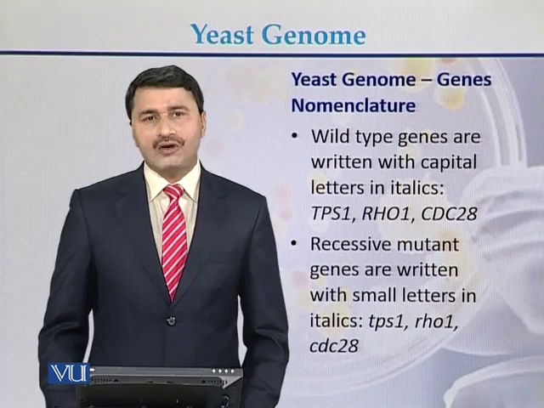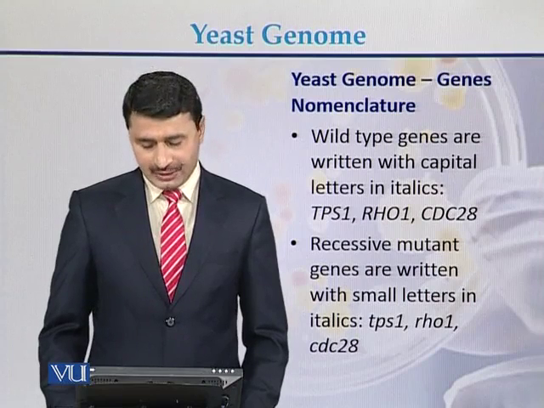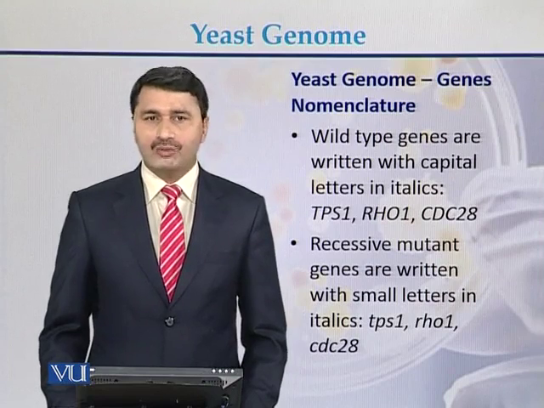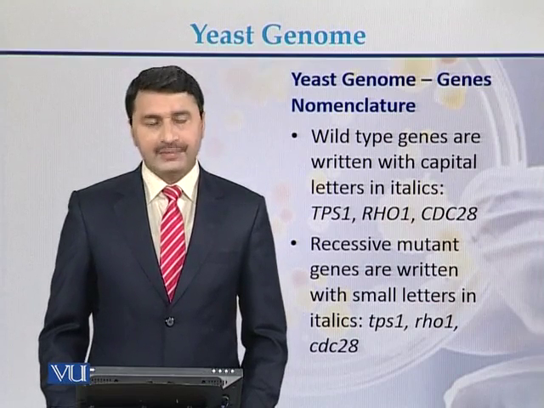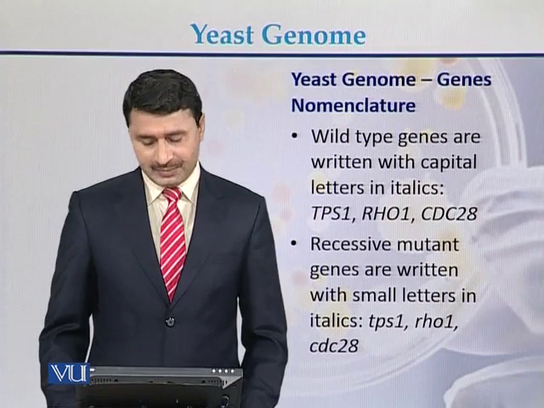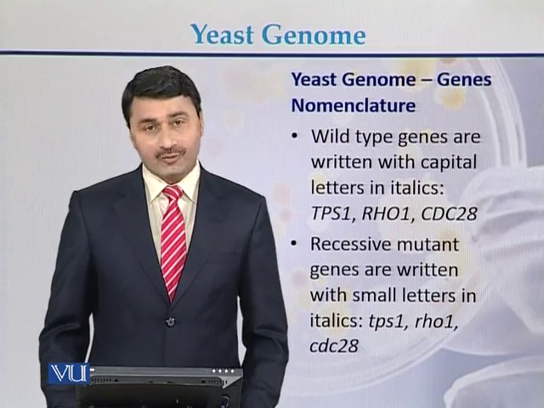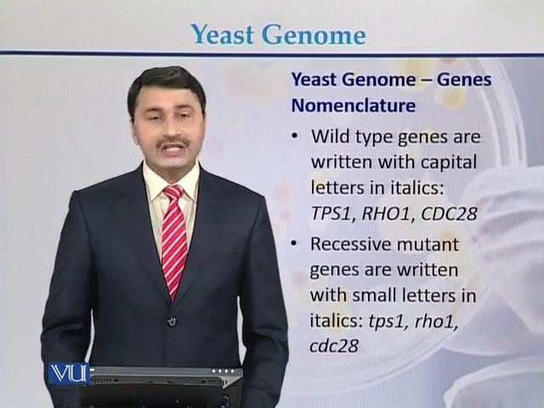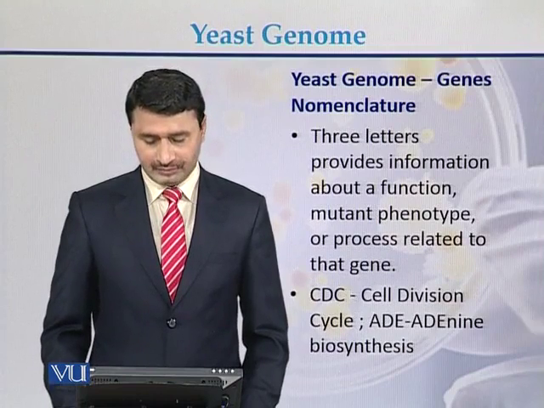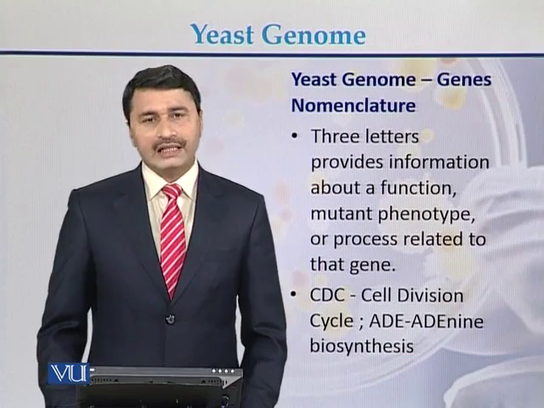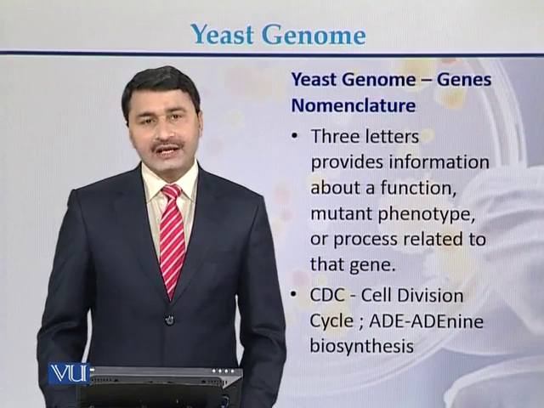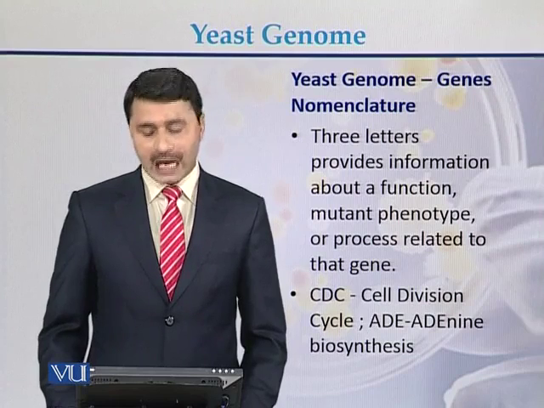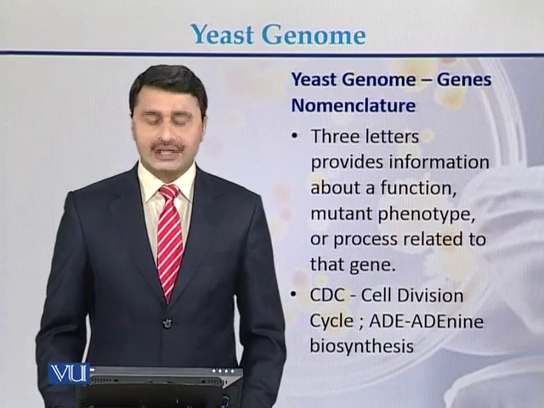In case of recessive mutant genes, they are also written in italics, but in small letters. The example is small tps1. So this is a recessive mutant gene of the yeast genome. The 3 letters provide information about the function, mutant, phenotype or the process related to that gene.